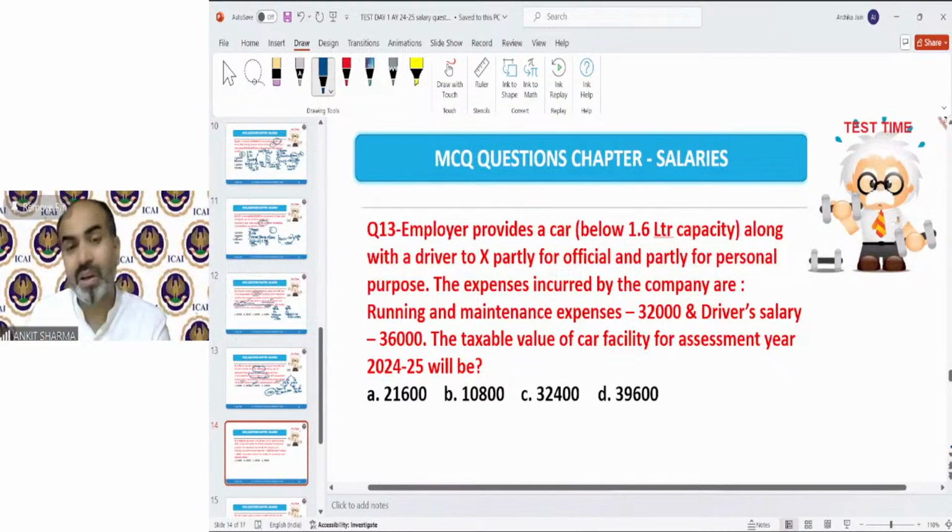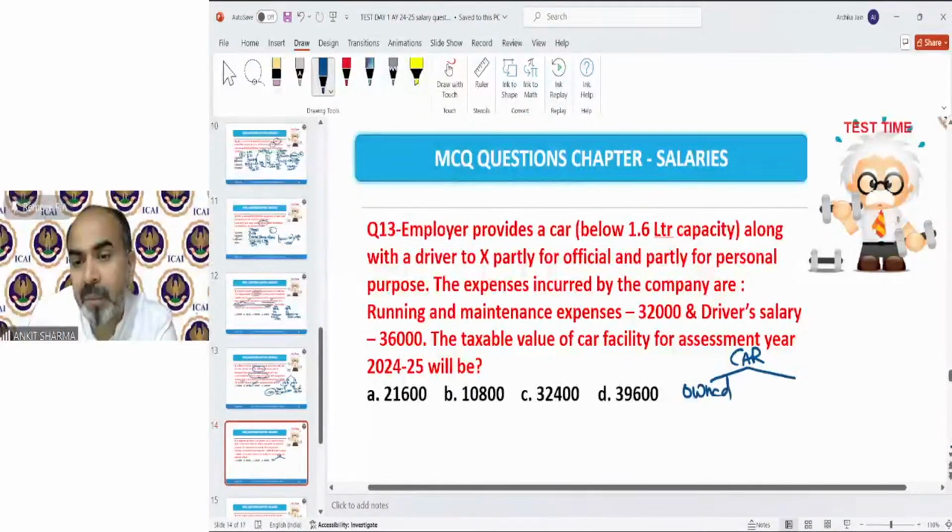Okay. So now the car provision. The car provision has, we can say, permutations and combinations. Let me tell you how to find the correct case of the car perquisite. First of all, you need to see who owns the car. Whether the car is owned by the employee. If it is owned by the employee, the perk is taxable for all employees. If it is owned by the employer, or on rent by the employer, that is only taxable in the hands of a specified employee.